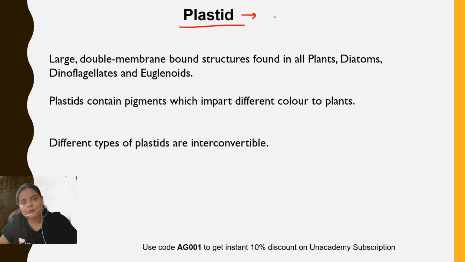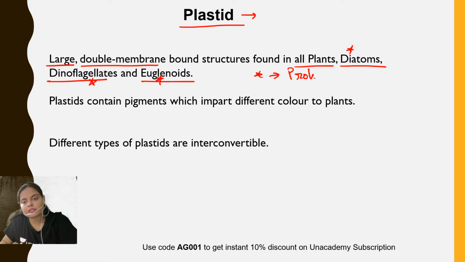Plastid is also a double membrane bound structure. So see, it is a large, double membrane bound structure. Okay, and it is found in all the plants, diatoms, dinoflagellates, and euglenoids. You have studied about these three names in the kingdom Protista, where all the unicellular eukaryotes are placed, right? So plastids contain different types of pigments.